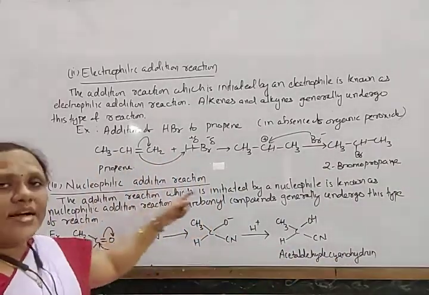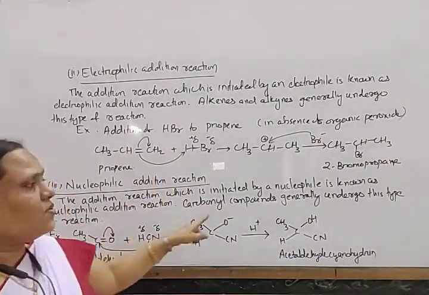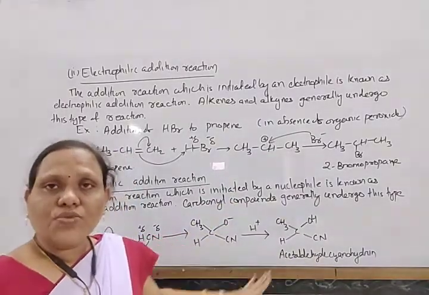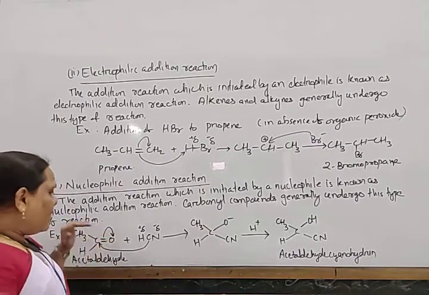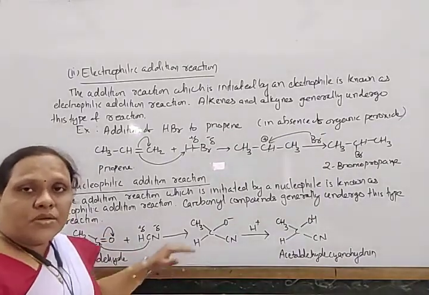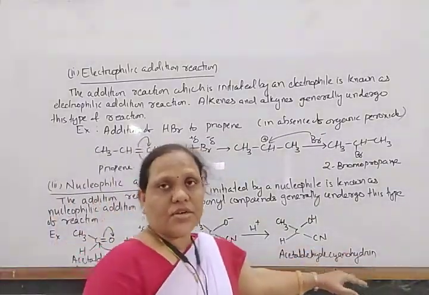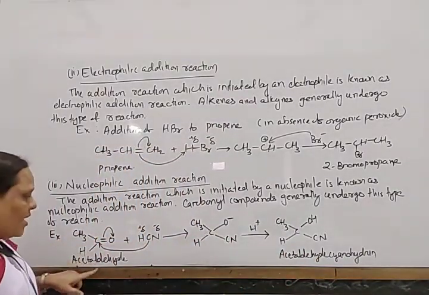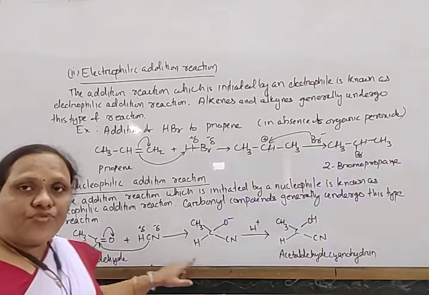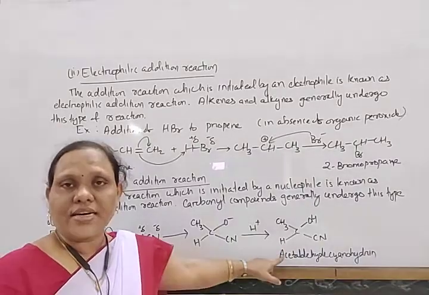Next, nucleophilic addition reaction. The addition reaction which is initiated by a nucleophile is known as nucleophilic addition reaction. Generally, aldehydes and ketones or carbonyl compounds undergo this type of reaction, as it is a polar group. For example, acetaldehyde reacts with hydrogen cyanide to form acetaldehyde cyanohydrin.